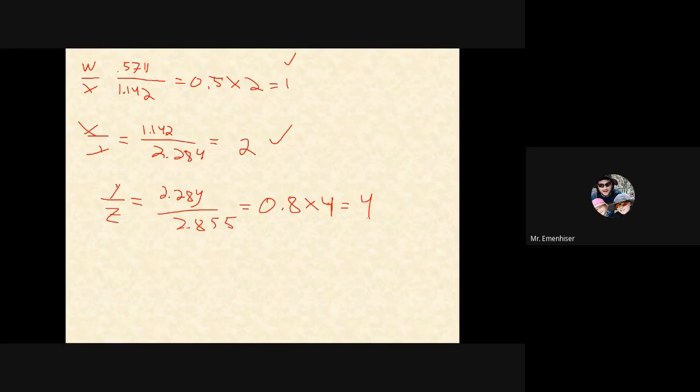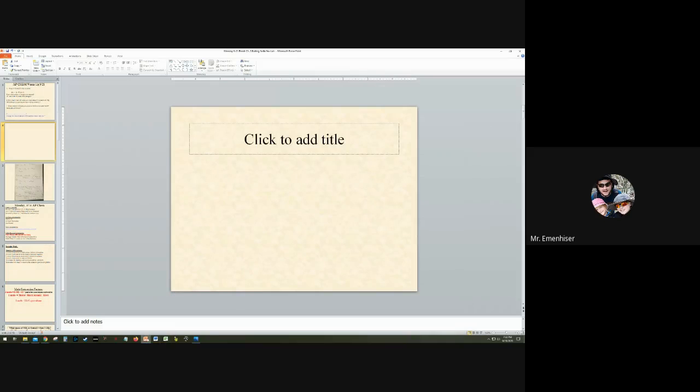Times 5. 0.8 times 5, and I get 4. Sorry, so I get 4 there. So if I multiply it by 5, and if you're not sure what to multiply by, try a 1, then a 2, then a 3, then a 4, then a 5, then a 6, and just try 1 through 9 and see if you can get it to be a whole number. And you should be able to get it to be a whole number. And you guys get the point, so I can keep going, but yeah, we get a whole number for every one. All right, next up.